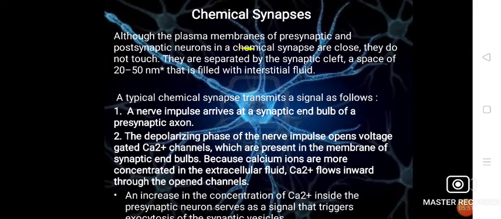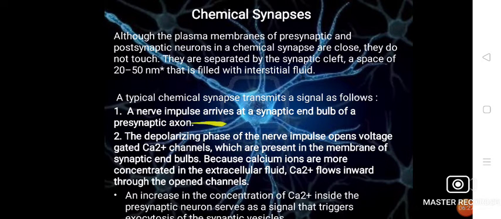Although the plasma membranes of a presynaptic and postsynaptic neuron in a chemical synapse are close, they do not touch. That is, there is a space between the two neurons, and this space is named the synaptic cleft. They are separated by the synaptic cleft, a space of 20 to 50 nanometers that is filled with interstitial fluid. A typical chemical synapse transmits a signal as follows.